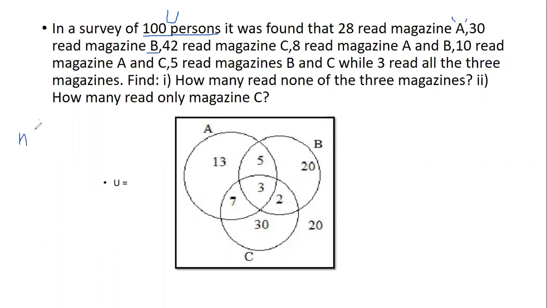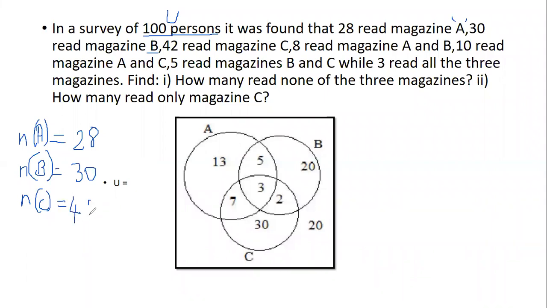So n of A, that is magazine A. I'm not talking about only magazine A, I hope you know the difference by now. People who read magazine A are 28, then people who read magazine B are 30, and people who read magazine C are 42. So understood till here? Did you all understand until here?